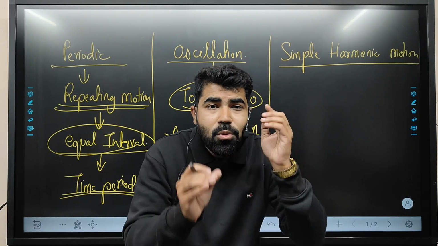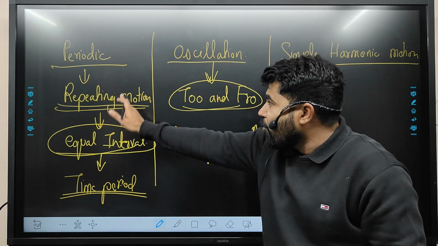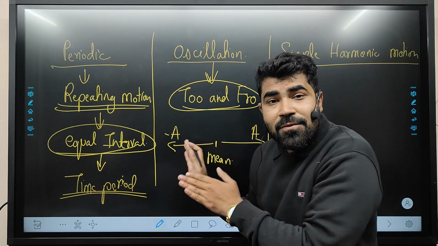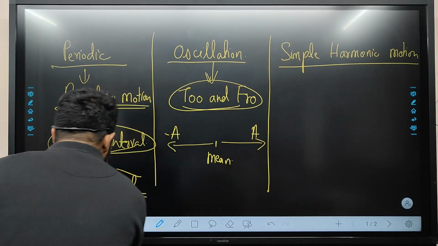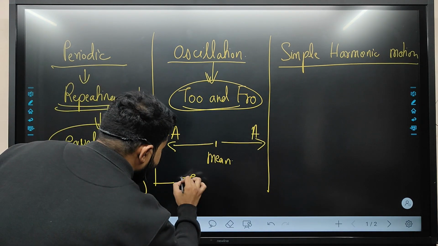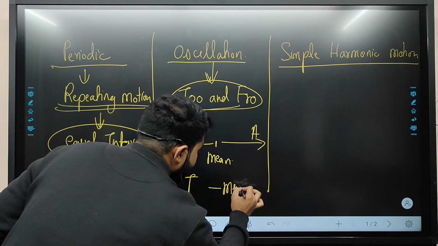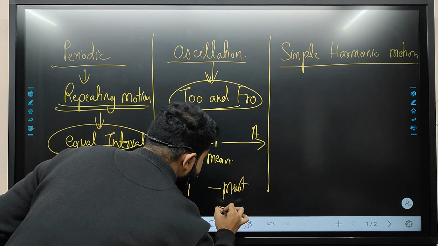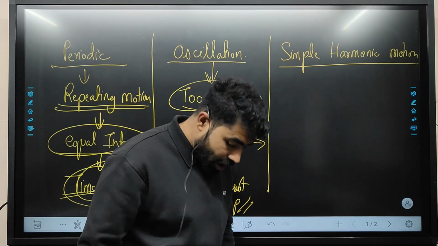This type of motion is considered to be an oscillation because it is a part of periodic motion. Thus we can say that in oscillation this time period is same, right? This time period is most important here also. Is it clear?